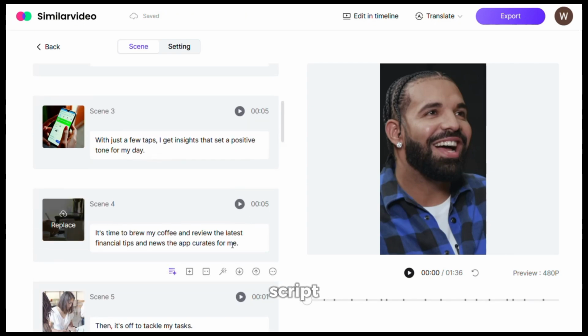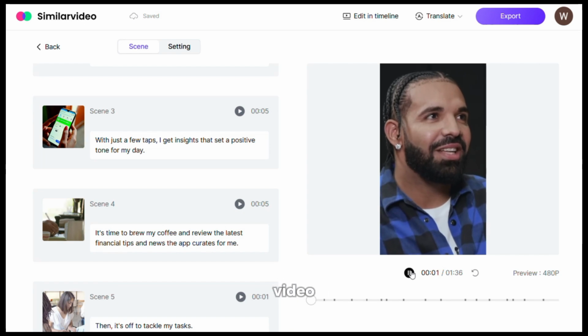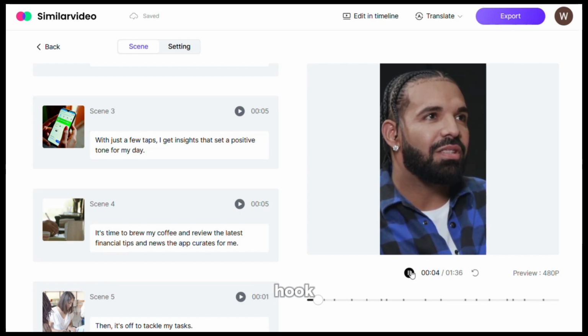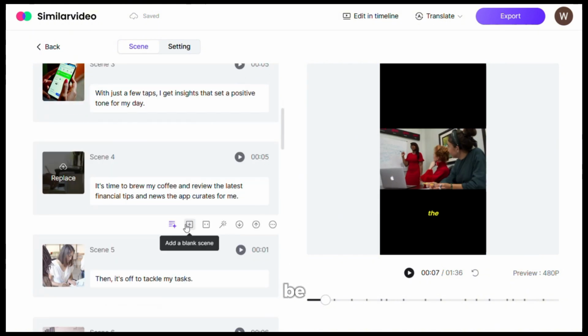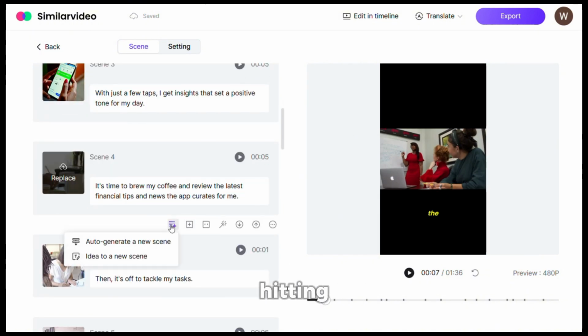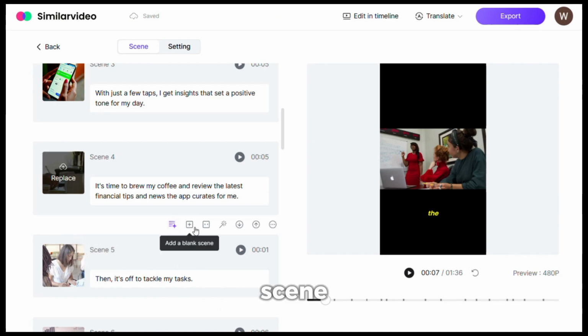We can see the script along with the relevant footage here. Let's play the video, and you can see it begins with Drake's hook. The entire video is in his voice, with captions for each footage that can be changed according to the video requirements. By hitting here, we can regenerate a new scene or create a completely new scene. Furthermore, we can add a blank scene if needed.